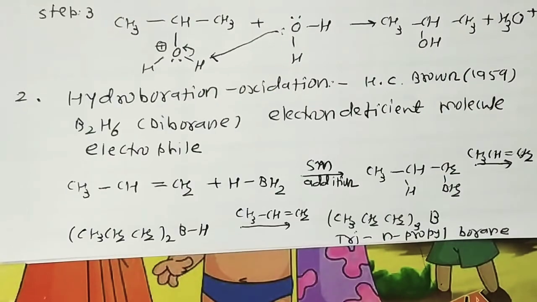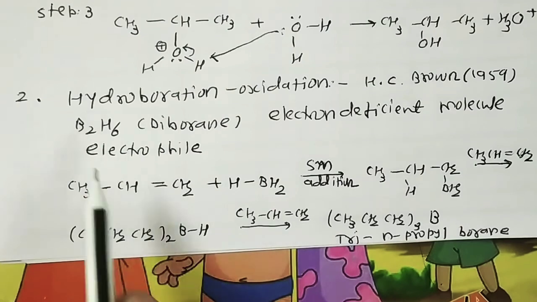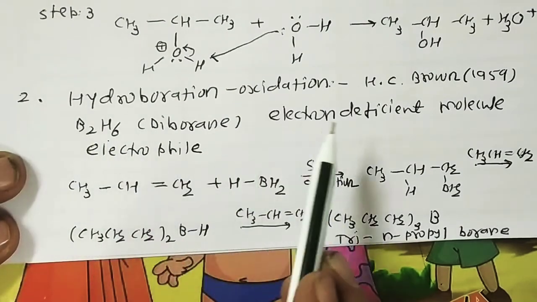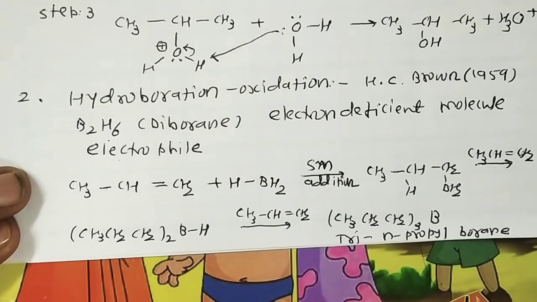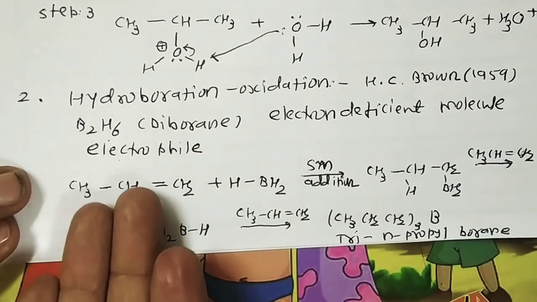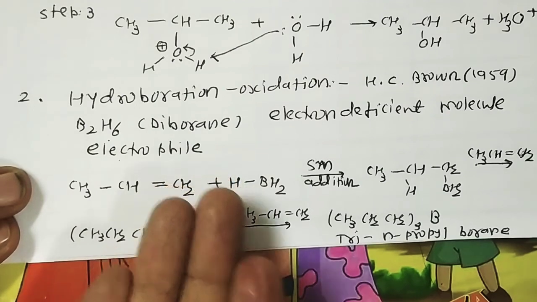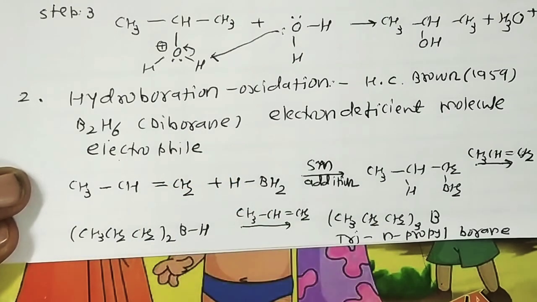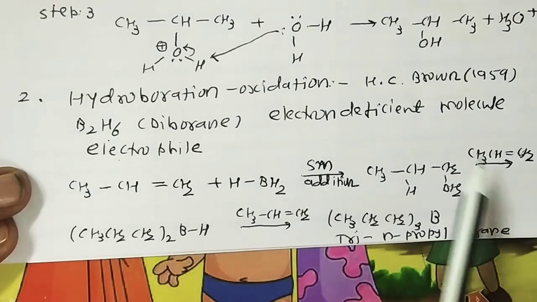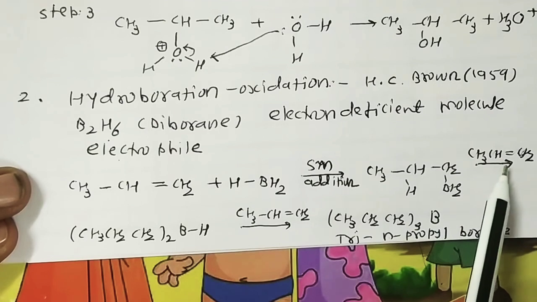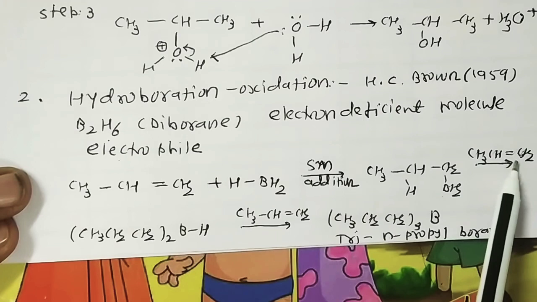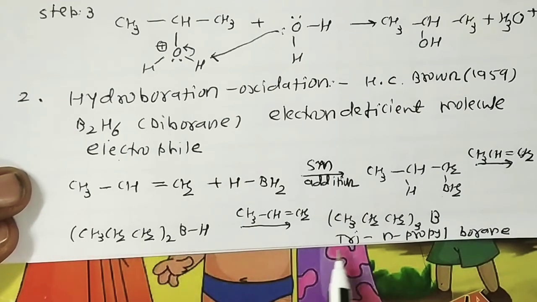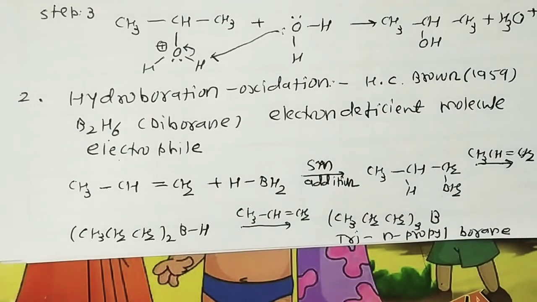Now the next step is the oxidation step. Once again, this B2H6 is an electron deficient molecule, and it always acts as an electrophile. So the pi cloud attacks this electrophile. It's one type of syn addition, either from the upper side, the same side, the attack of BH2. So we get this type of compound. Now the further attack, because there are 2 hydrogens on boron, it's converted into the next. So we get tri-n-propyl boron.